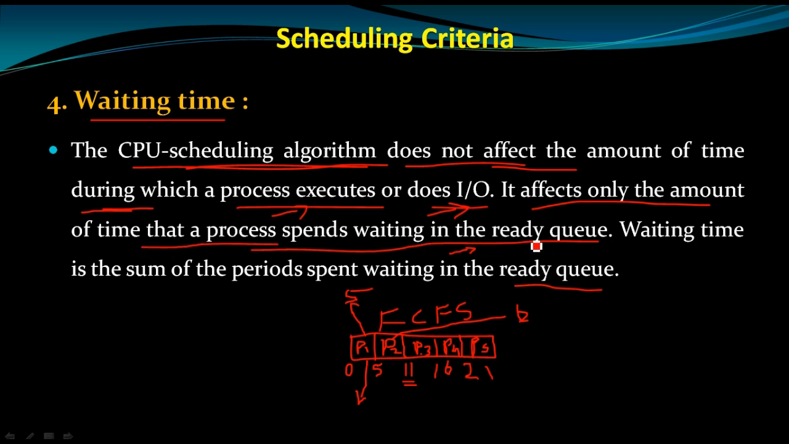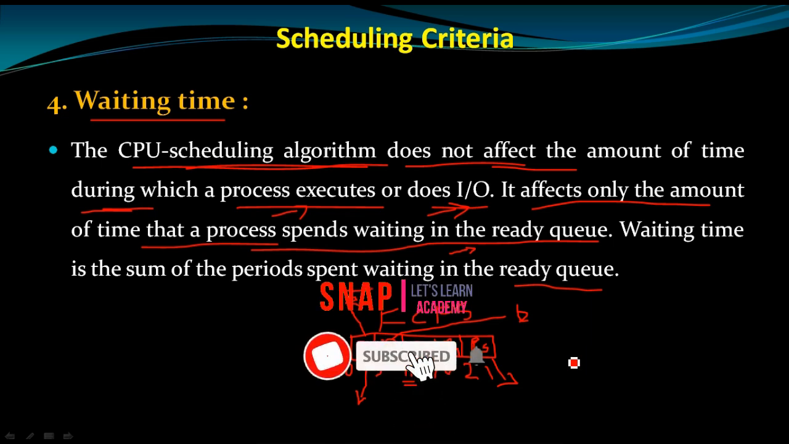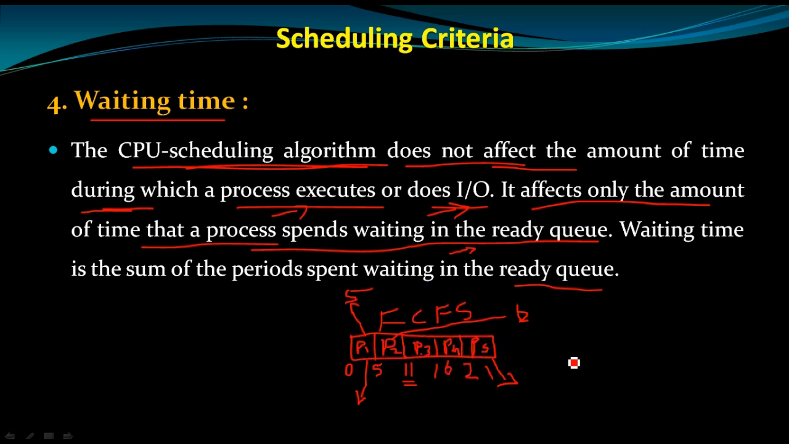So assume that P5 is waiting for 21 milliseconds to get the CPU, right? So this 21 is the waiting time for the P5 process. Similarly, P4 is waiting for 16 milliseconds, P3 is waiting for 11 milliseconds, P2 is waiting for 5 milliseconds, and P1 is waiting for 0 milliseconds, right? So this is the waiting time.